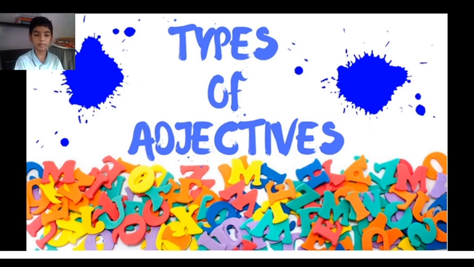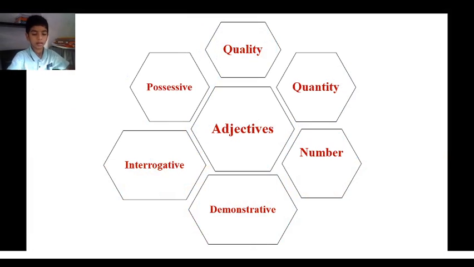Now we will learn about types of adjective. There are 6 types of adjective. Adjective of quality, adjective of quantity, adjective of number, demonstrative adjective, interrogative adjective and possessive adjective.